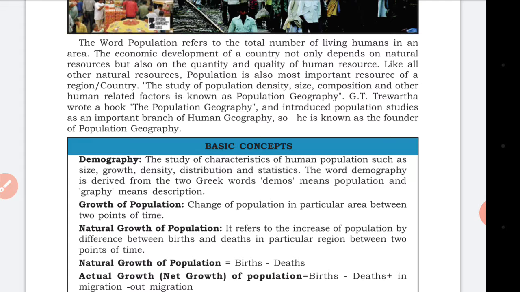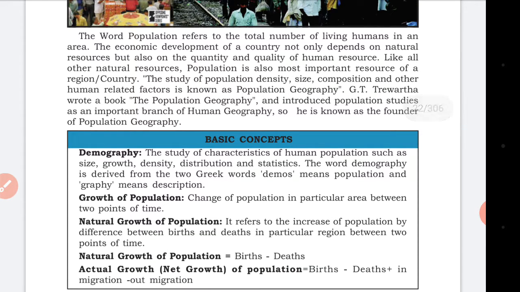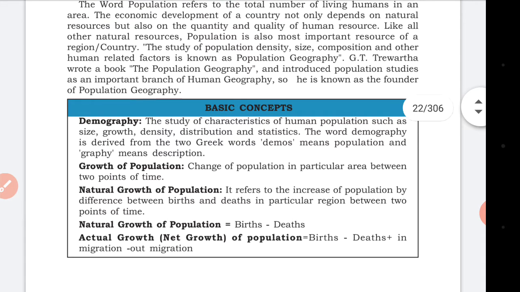So the size and composition of the population and human-related factors, we call it population geography. G.T. Trewartha wrote a book, The Population Geography, and introduced population studies as an important branch of human geography. Human geography is an important branch regarding the population. They study the humans, how they are living in a certain area. He is known as the founder of population geography.